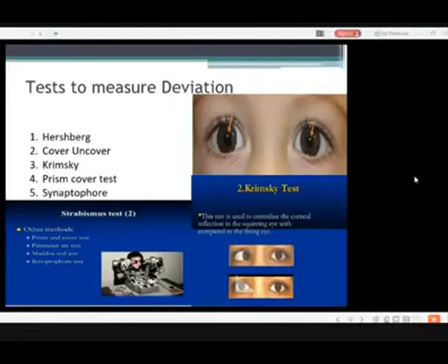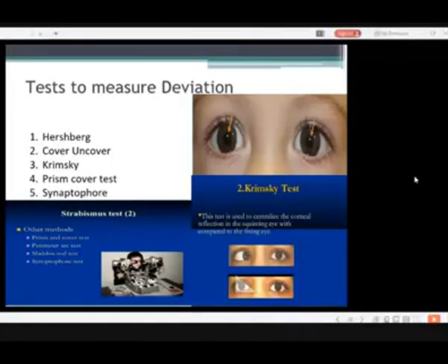As you know, for every condition there are certain clinical tests and laboratory investigations. But in a squint, apart from the concomitant squint, we rely totally on the clinical assessment. Number one assessment is the Hirschberg reflex. What is the Hirschberg reflex?